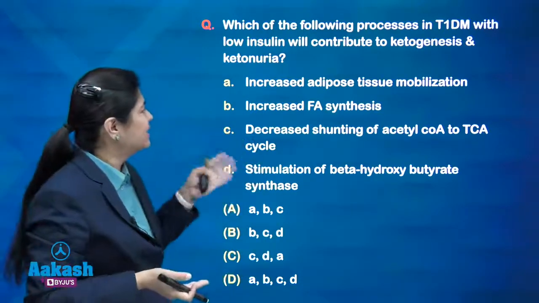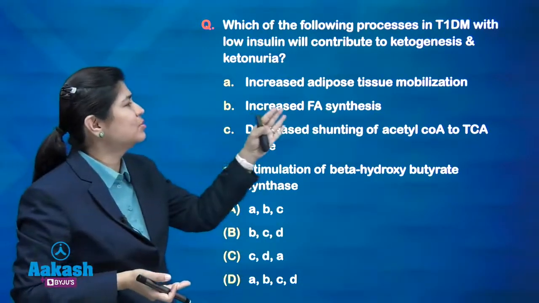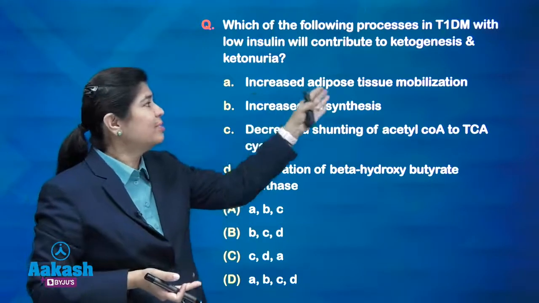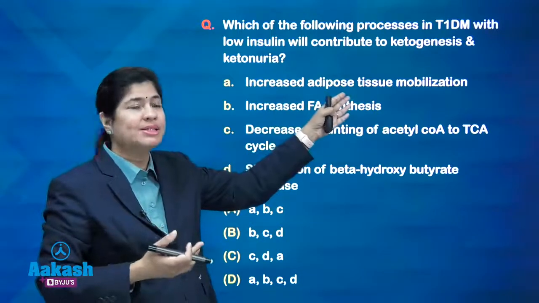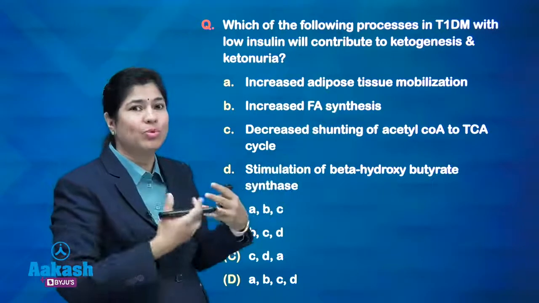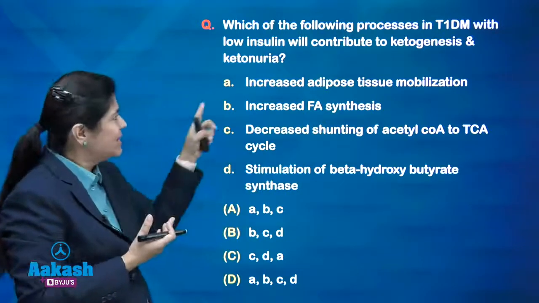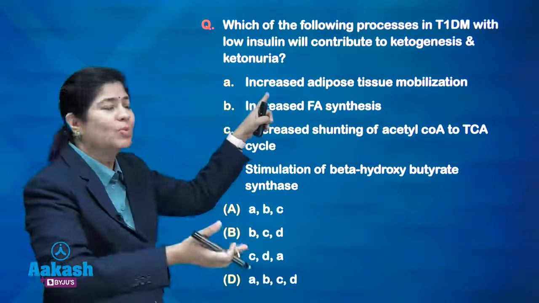So, let us see the options. Increased adipose tissue mobilization, of course. If adipose tissue mobilization is more, that means the adipose tissue is degraded more, more beta oxidation is happening, which will cause more ketone body production.